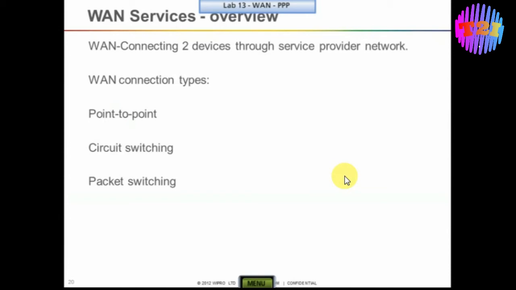The best examples for packet switching technology are Frame Relay and X.25. So we will be learning Frame Relay in the next lab exercises.